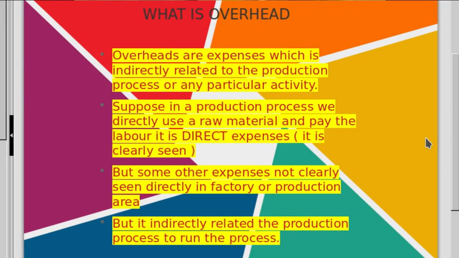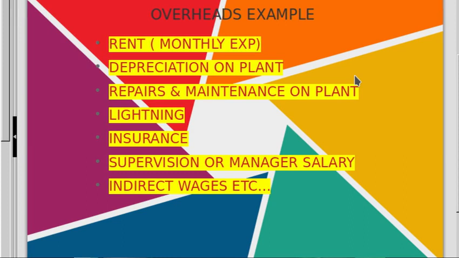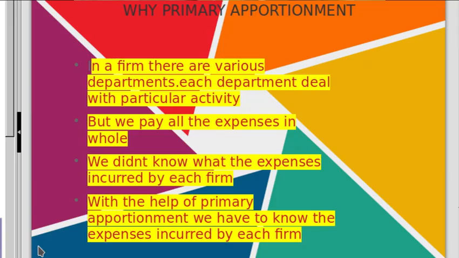Those are rent and electricity power, which are also incurred in a factory. Electricity and rent are monthly expenses, not directly related but indirectly related to the production process.